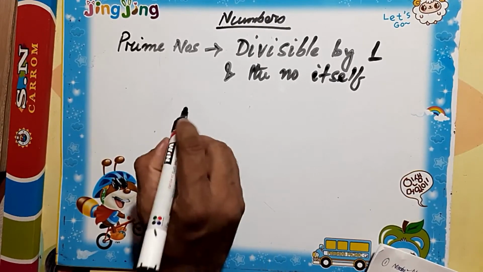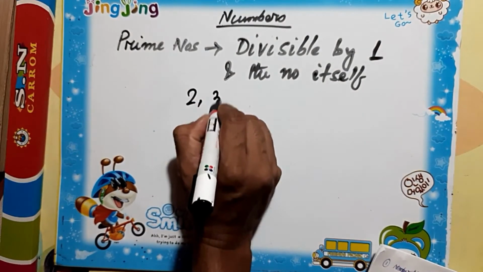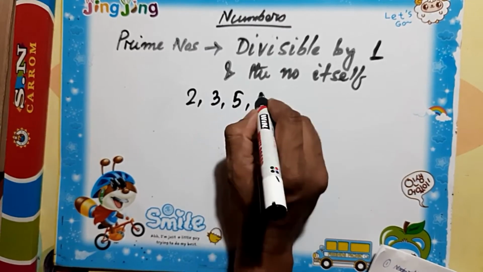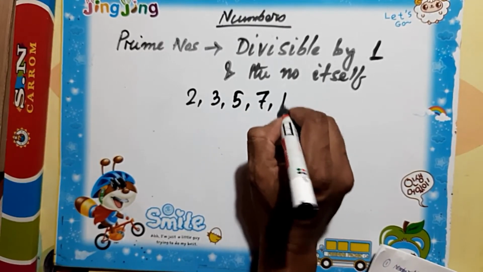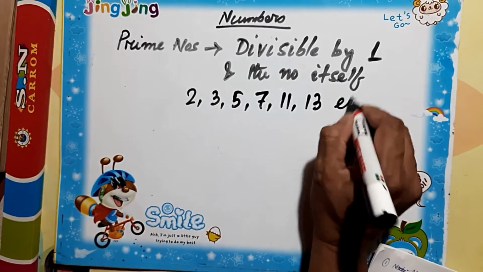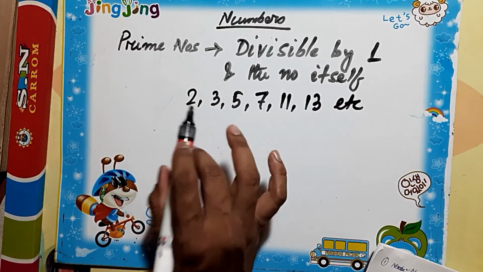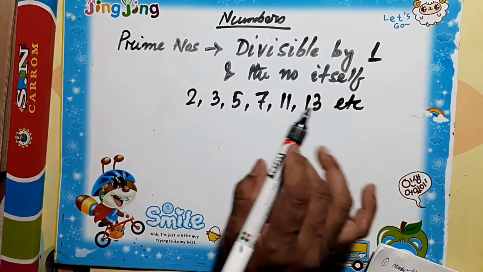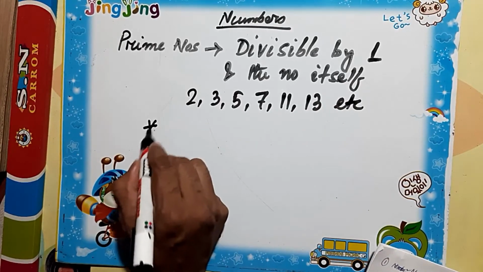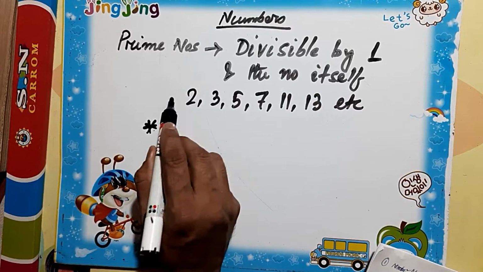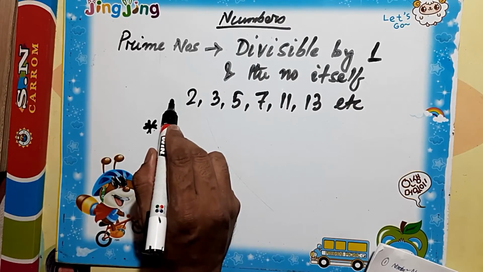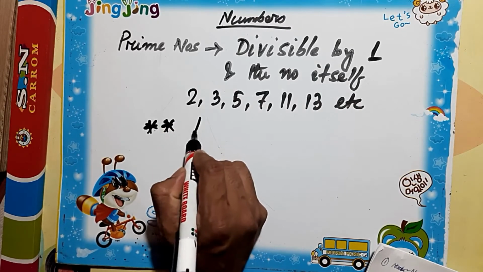For example, 2, 3, 5, 7, 11, 13, etc. These numbers are only divisible by 1 and the number itself. Now, the important point is why we are not considering 1 a prime number.